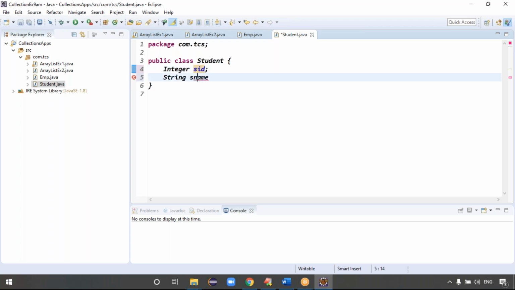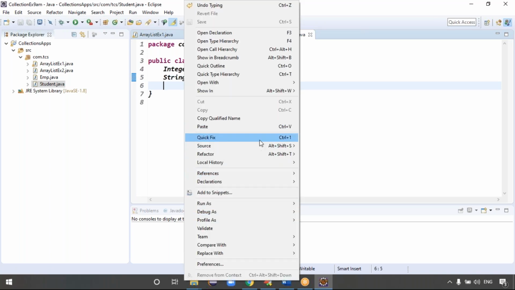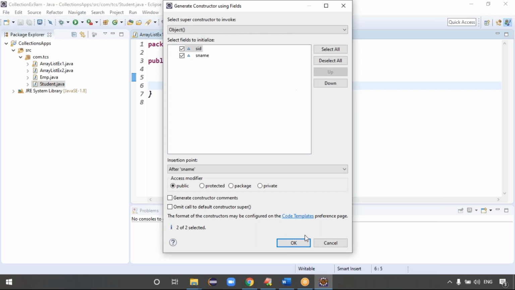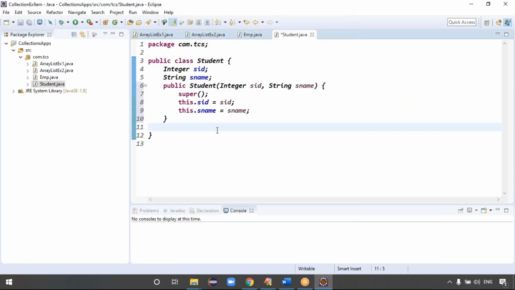Guys, a student name, right? Yes, you can take something like this. As I want to generate the constructor here also, right click here, Source, Generate Constructor using Fields. You can click this one. So click on OK. That's the code, guys.